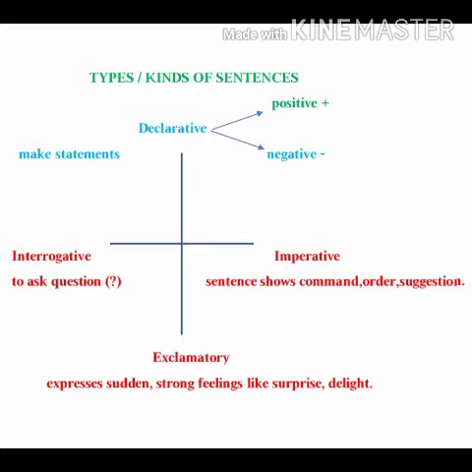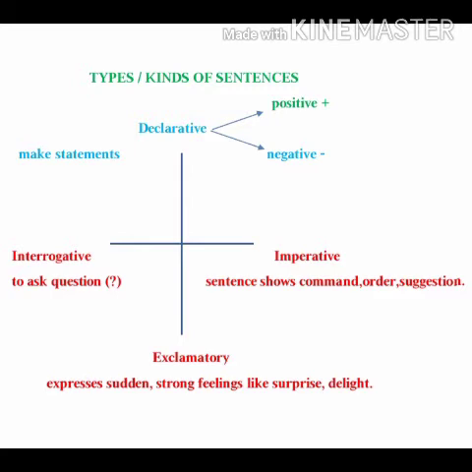Now, interrogative sentences. An interrogative sentence asks a question and is formed by putting the auxiliary verb before the noun. Remember that format? V plus S plus O. So the verb will be before the noun. For example, don't you like reading? Or would you like to go somewhere? Remember, at the end of the sentence, you have to put a question mark in an interrogative sentence.